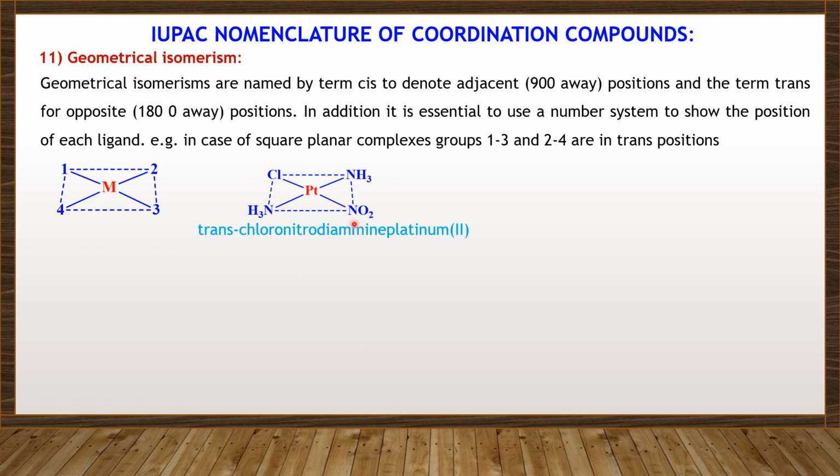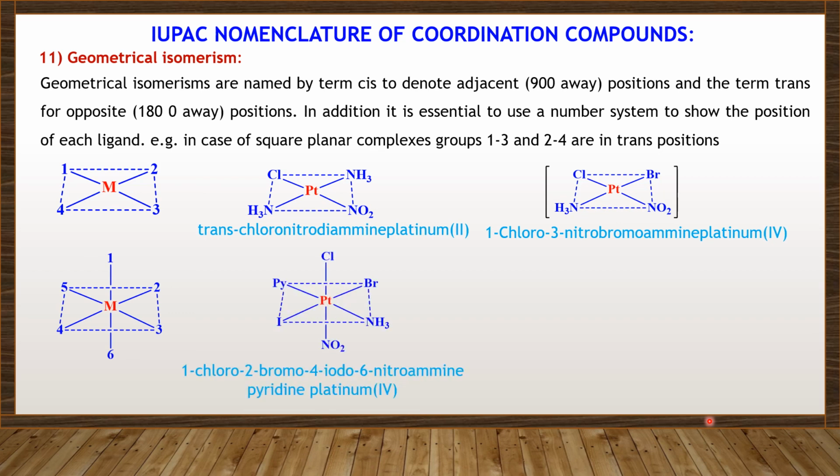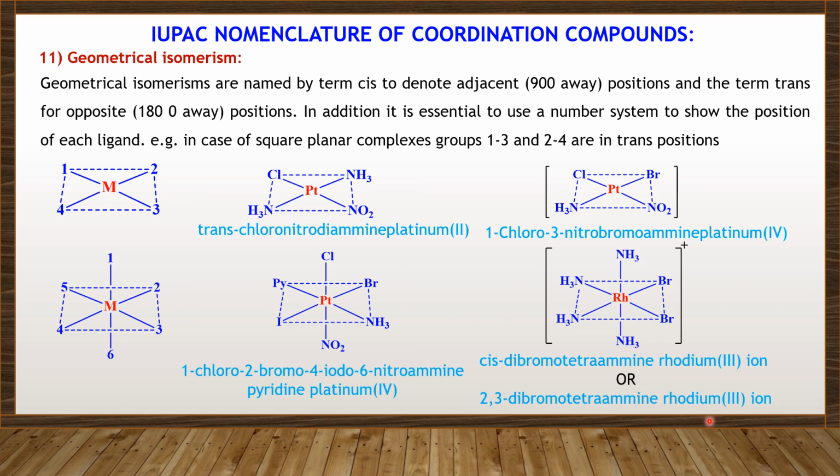So, for example, trans-chloronitrodiammineplatinum(II); 1-chloro-3-nitro-bromoammineplatinum(IV); 1-chloro-2-bromo-4-iodo-6-nitroammine pyridine platinum(IV); 2,3-dibromotetraamminerhodium(III) ion.